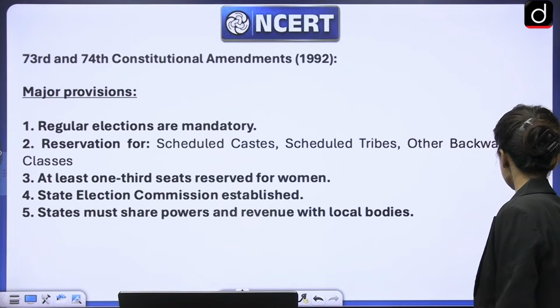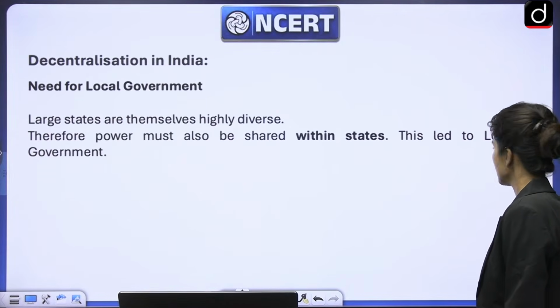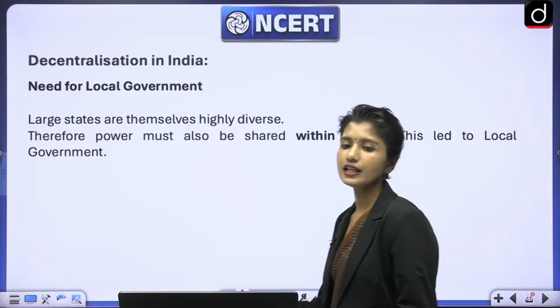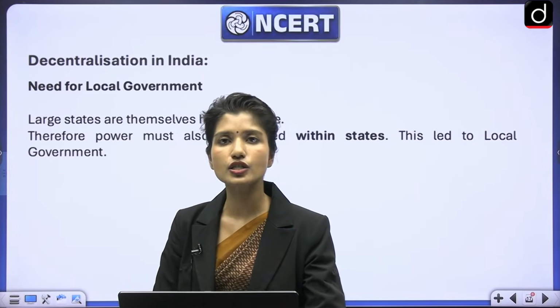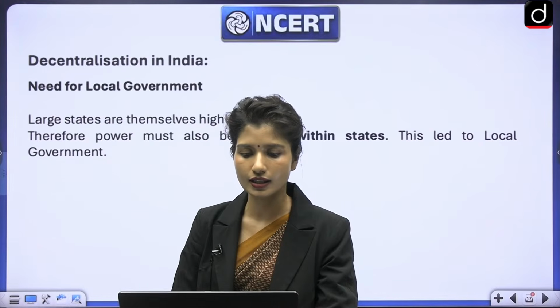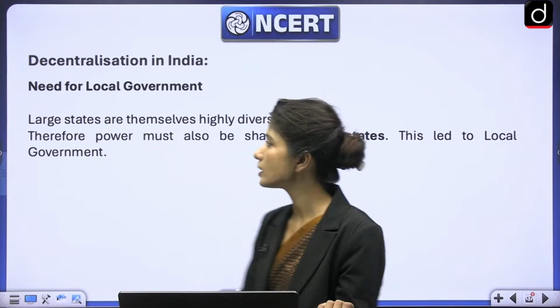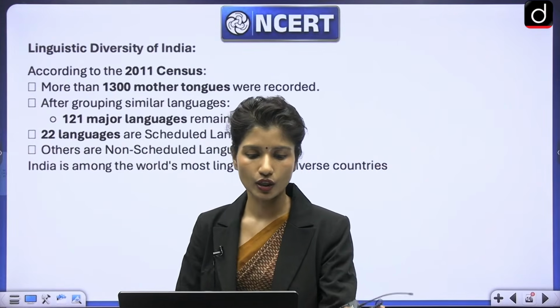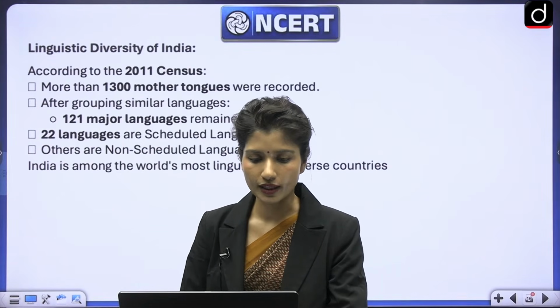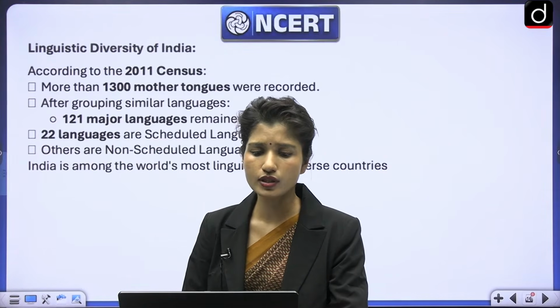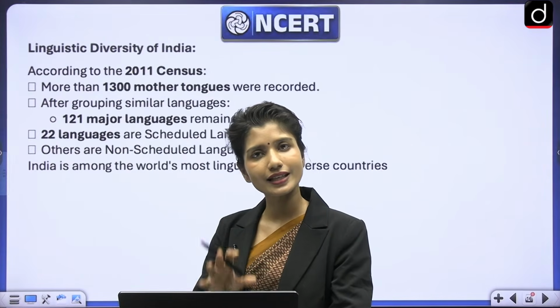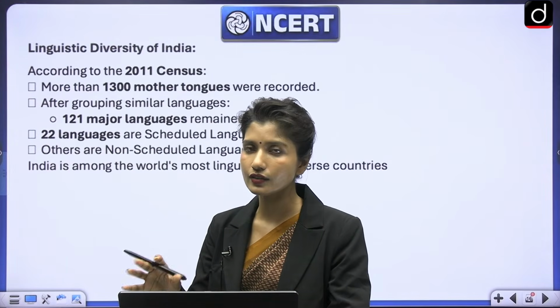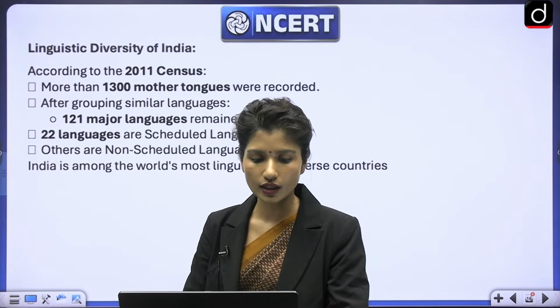So in today's session specifically, we had to talk about decentralization in India, the need for local government. This was a question I asked you yesterday also, and all of you have answered it correctly. What was the need for local self-government or local government? Why was local government required? There was a government at the center, there was a government at the state level. Then why was there a need for local government?